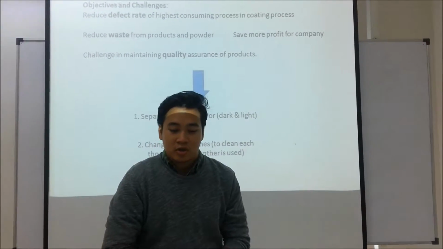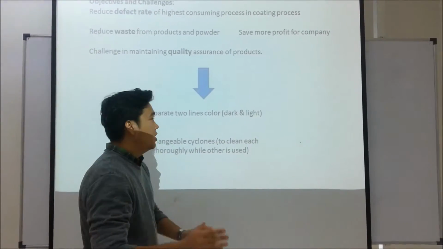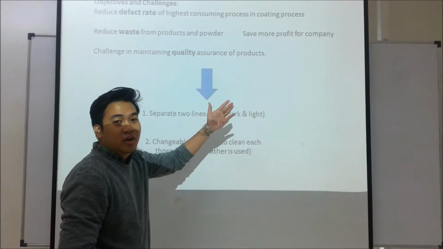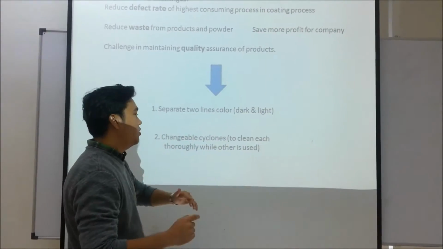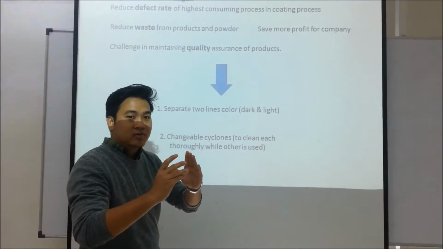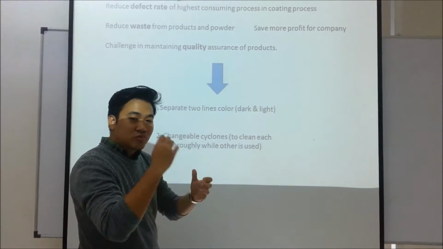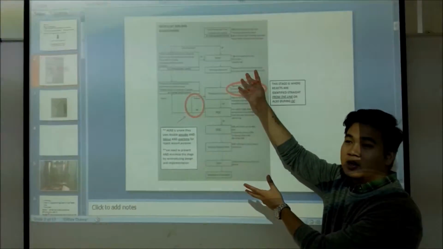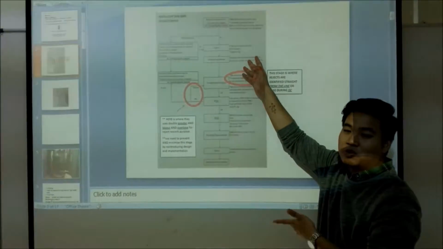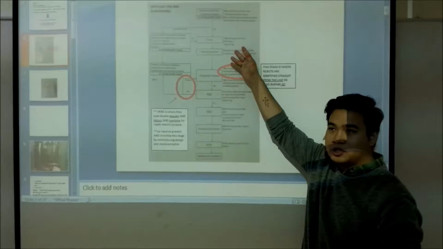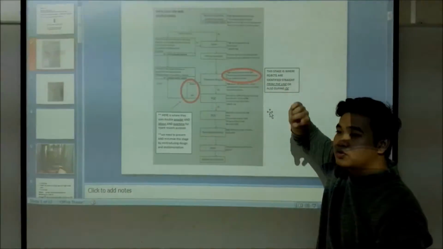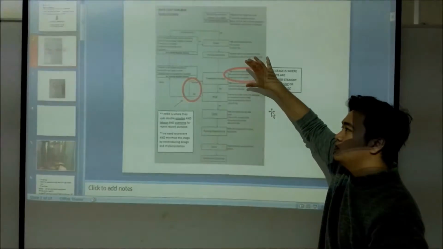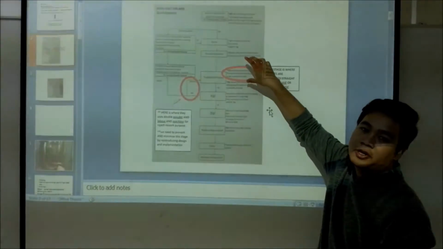So the solution for our project will be separating the two lines of dark color gradient and light color gradient, and an interchangeable cyclone, which we need to dissect and clean thoroughly. As you can see, these are the processes that merchants need to go through, which concern water usage, decreasing, etc. So we have detected that the most defect rate contributed is by the process of coating and spraying.